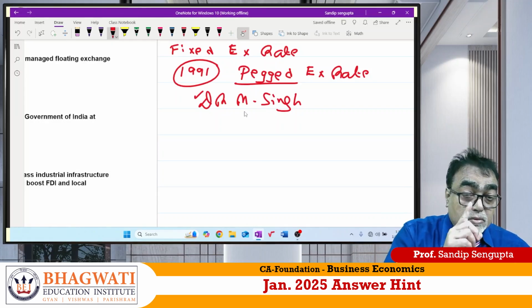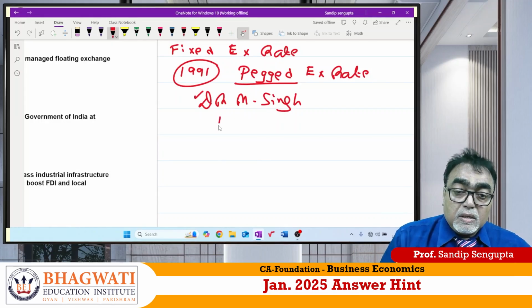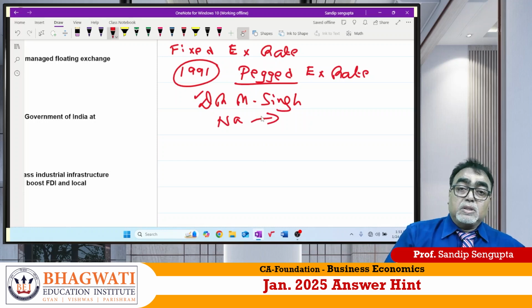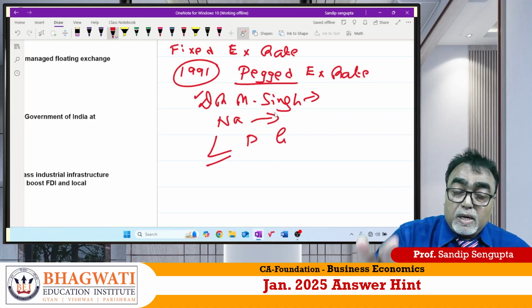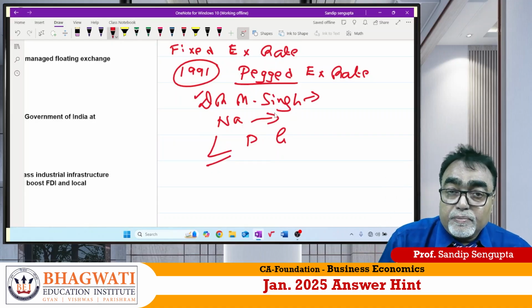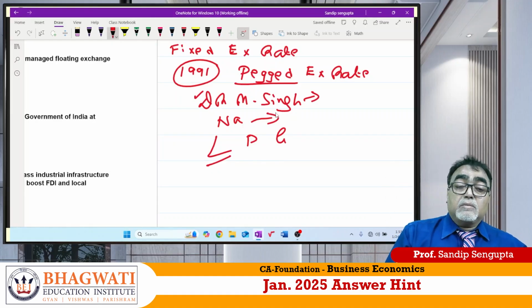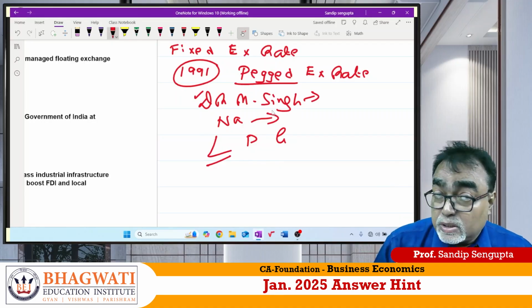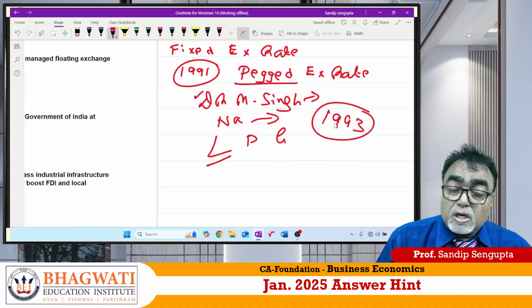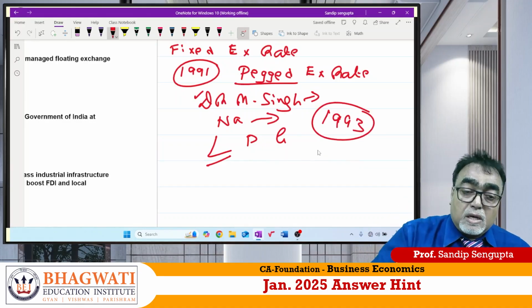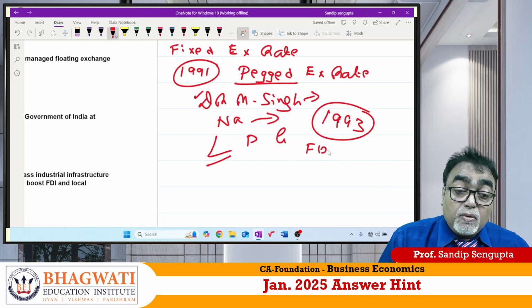And under the able supervision of Narasimha Rao, who was Prime Minister at that time, Dr. Manmohan Singh was Finance Minister. Exactly 1991, we started LPG. LPG means liberalization, privatization, globalization. And at that time, on the basis of Manmohan Singh's prediction, in 1993, instead of fixed exchange rate, the Indian government started with a floating exchange rate.